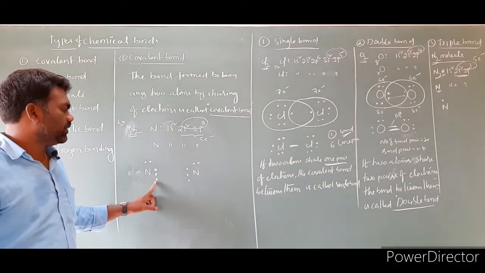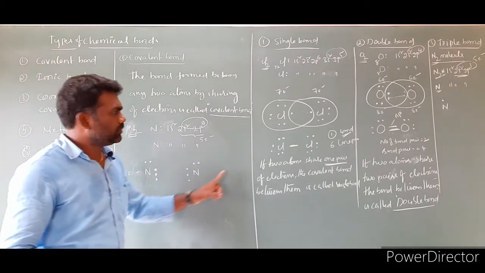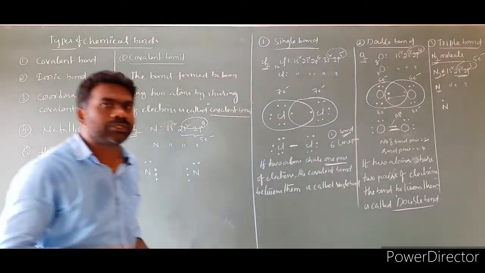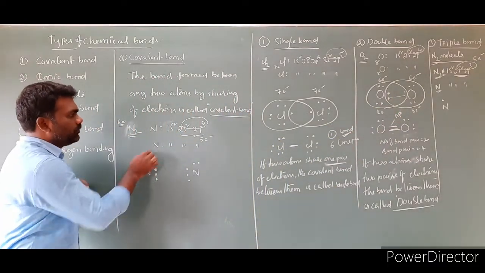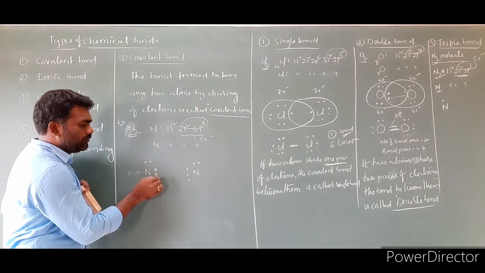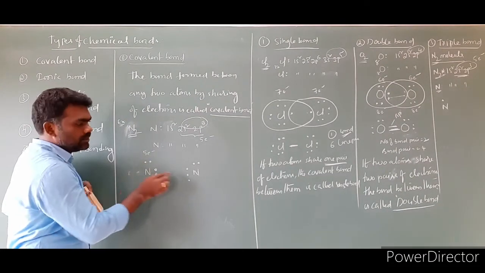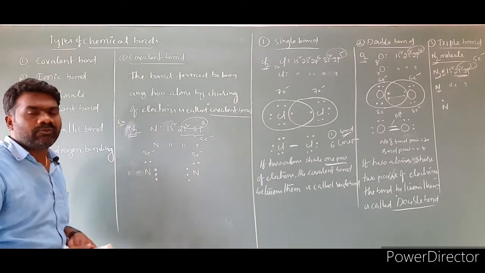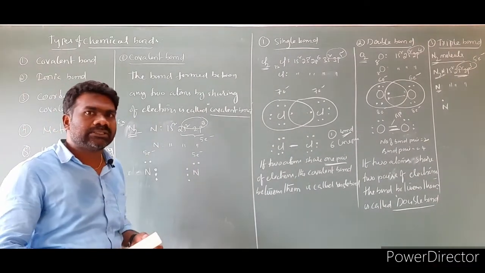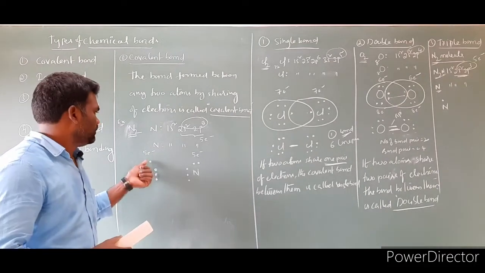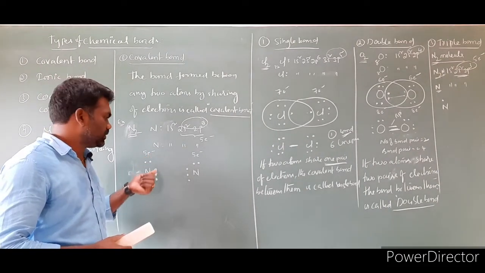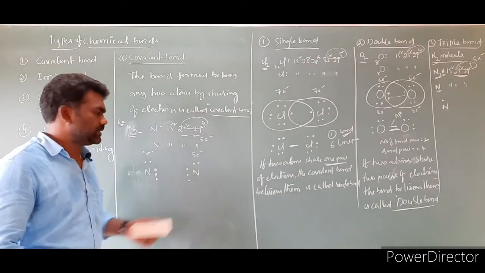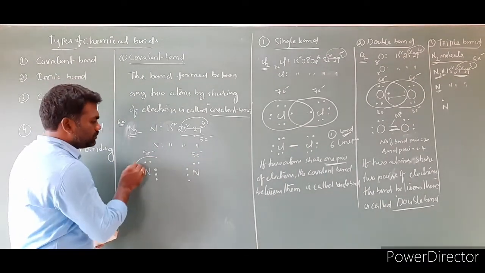So why should we take 3 electrons in the middle? Here I took only 1 electron, but here I took 2 electrons, because it is based on the shortage. Before sharing, how many electrons are there? 1, 2, 3, 4, 5 electrons. How many are short to reach a noble gas configuration? 5 plus 3 required, so 3 is the shortage, so I took 3 here. Here also the shortage is 3, so I took 3 here. So, sharing.